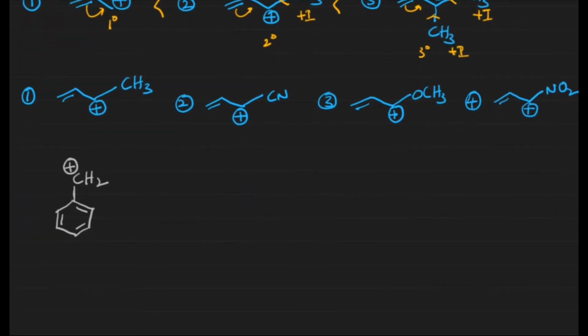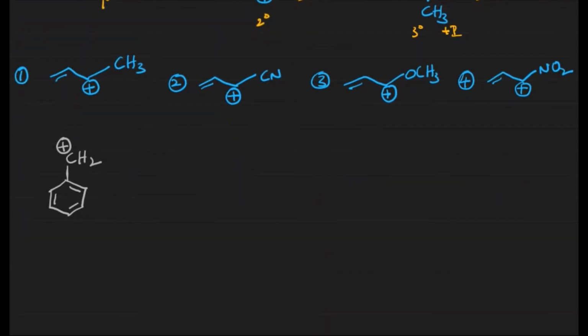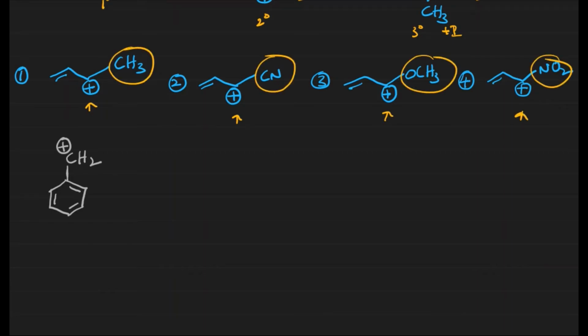In a similar way, now let us see this case. Everywhere common double bonds are there, meaning allylic position, but the only thing is that the groups attached to this particular carbocation are different. We know that plus M groups or plus I groups generally increase the stability of carbocations. Minus I or minus M groups decrease the stability of carbocations.